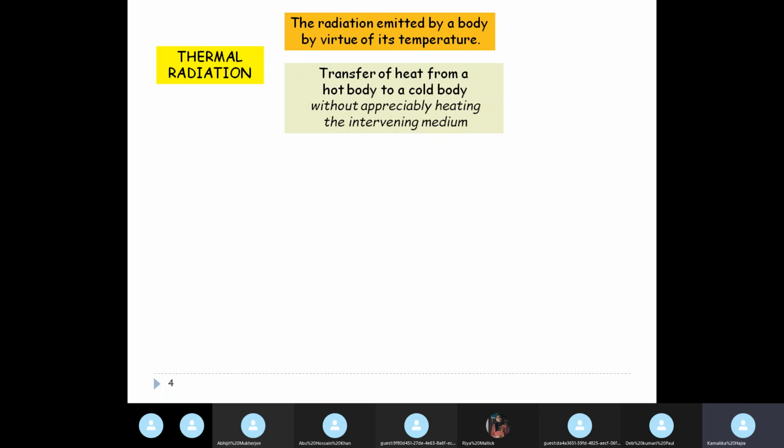Now, there are objects in your room which are at a temperature lower than your body temperature, while there are objects which are at a temperature higher than your body temperature. So you will be absorbing heat from the bodies at a higher temperature, and you will be releasing heat which will go to the bodies which are at a lower temperature.